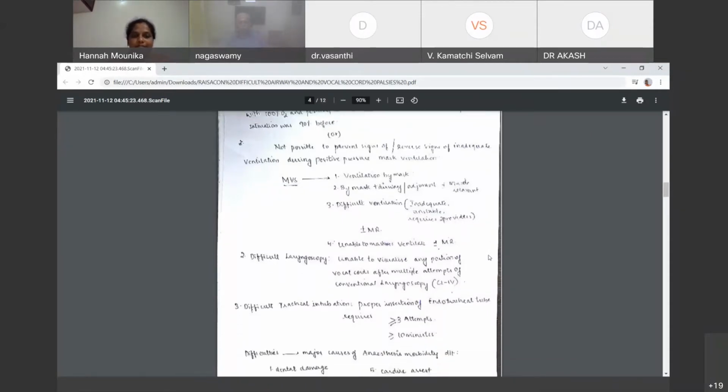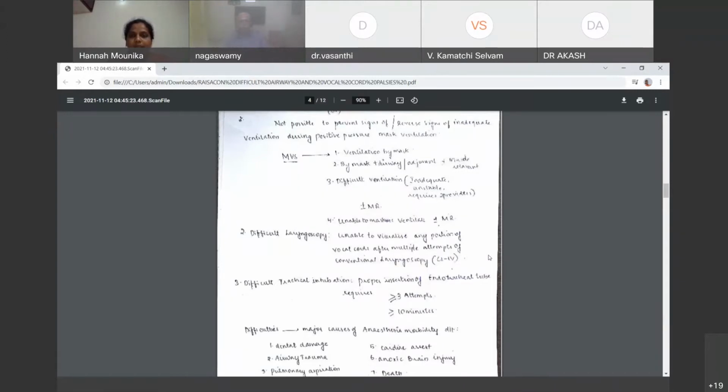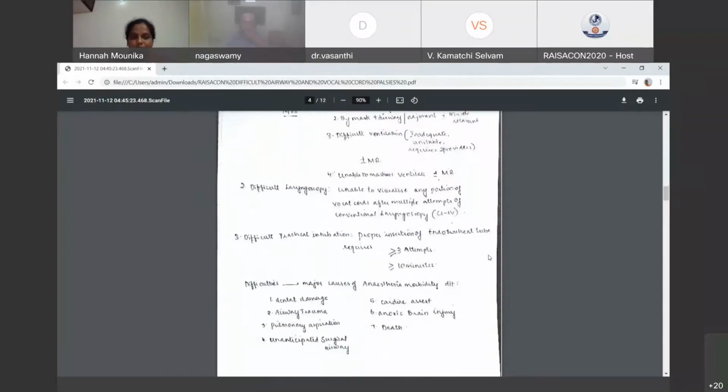The definition of difficult laryngoscopy comes like unable to visualize any portion of vocal cords after multiple attempts of conventional laryngoscopy. As we know, it's CL grade 4. And the definition of difficult tracheal intubation is proper insertion of endotracheal tube requires greater than or equal to 3 attempts or greater than or equal to 10 minutes.